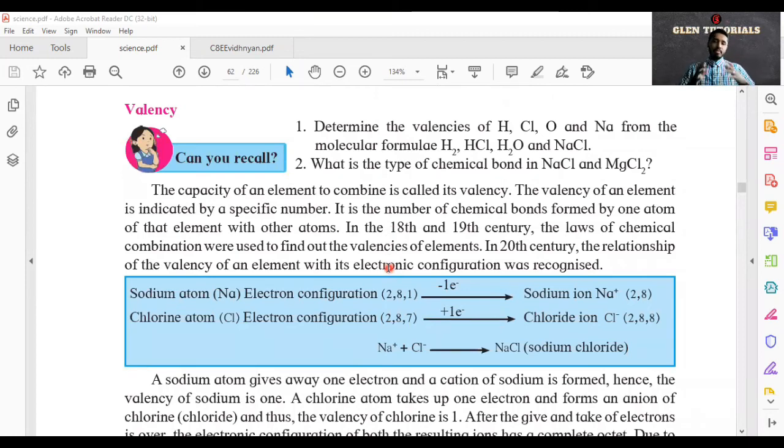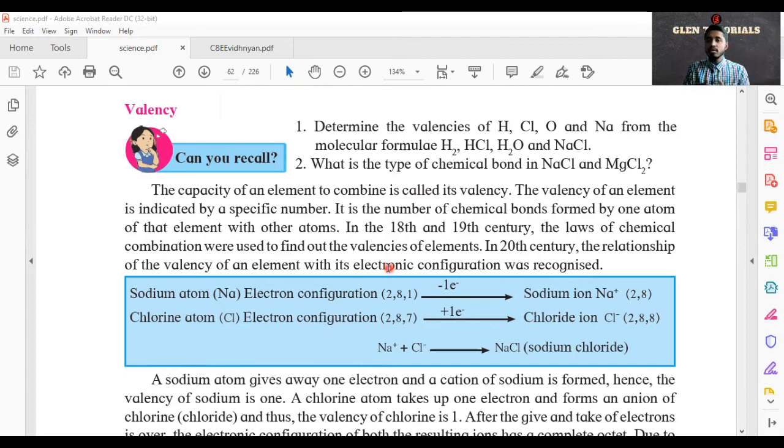Now, in basic language, every element has a target up to which it can react. It can't be more than that. Suppose you mix salt with water. Okay, you mix, you'll get salt water. Suppose you keep mixing more, you will not get hyper salt water, or it will not mix more than 100 or 200%. There is a target up to which salt mixes with water. It won't mix more than that.